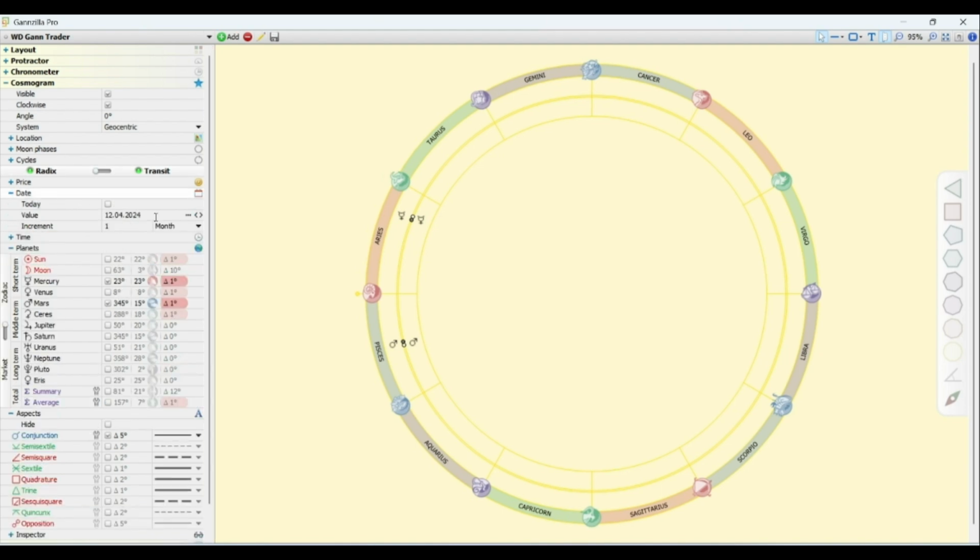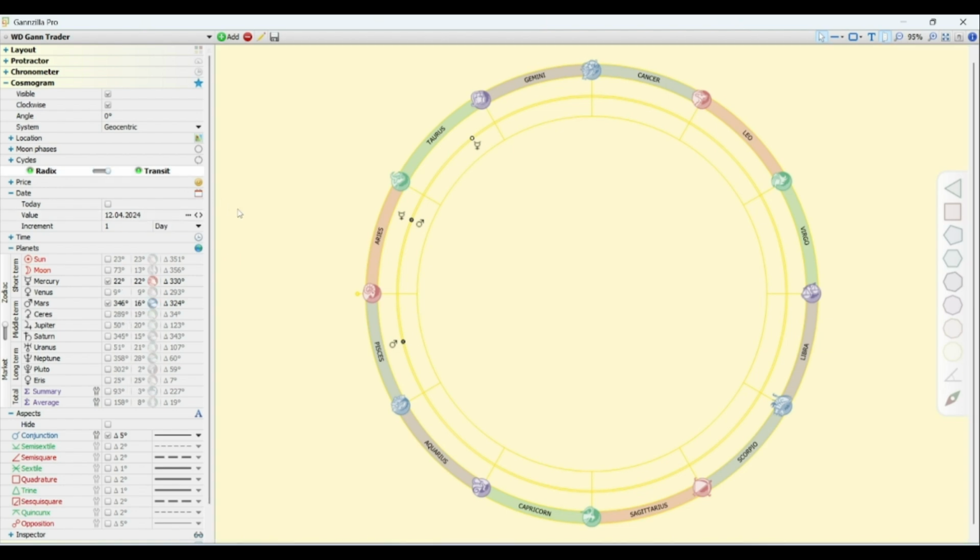Also come to the Radix part and go to the date option. Change the date to the birth date, meaning when the Nifty started, or when it was first traded, or when the Nifty came into the market the first time. So the date is 22 April 1996. You can search it on Google and find it also. So change the date to 22 April 1996. Now we are not going to make any change in the Radix part.